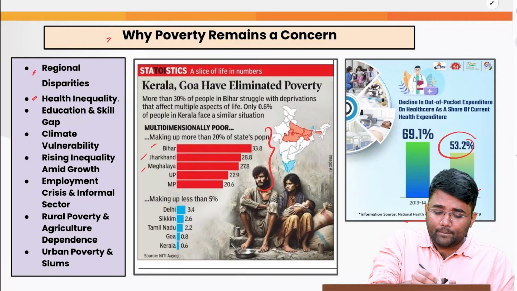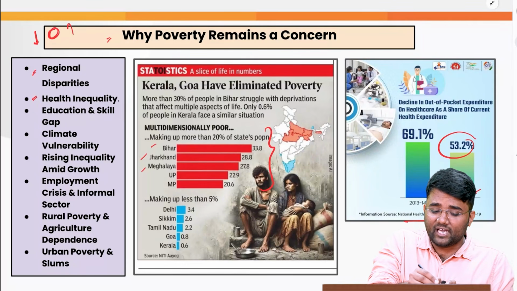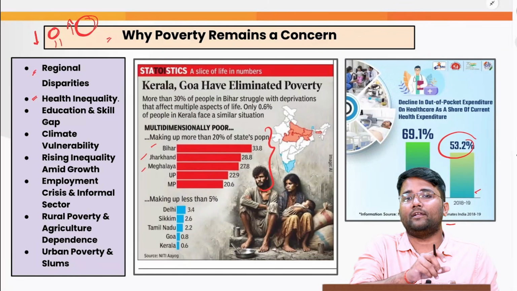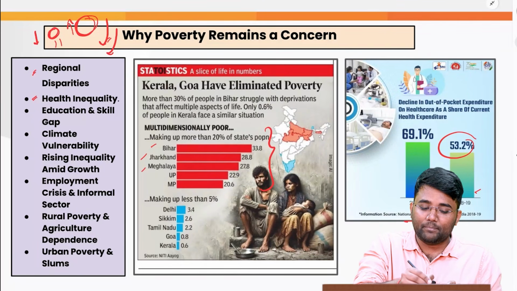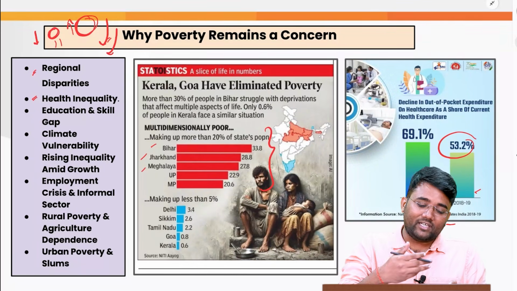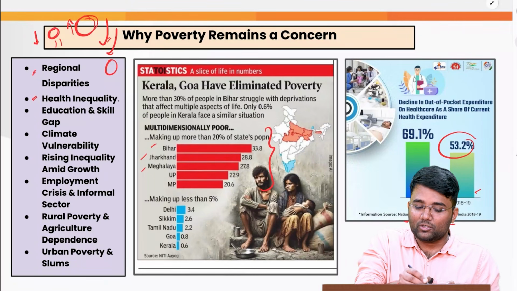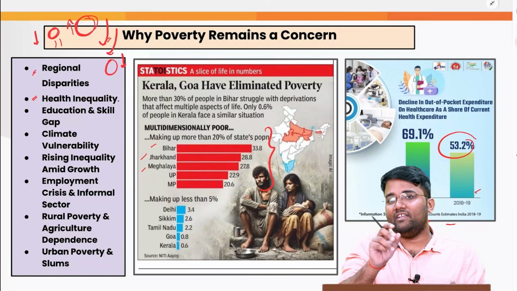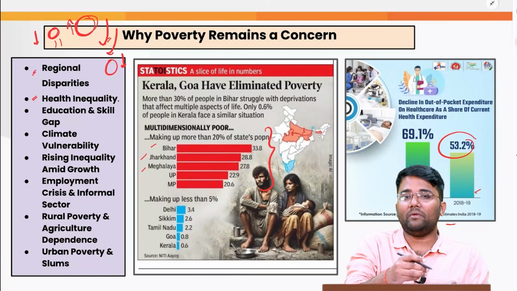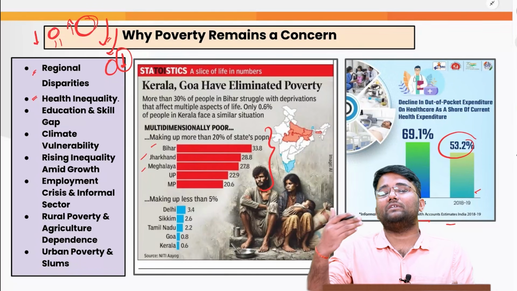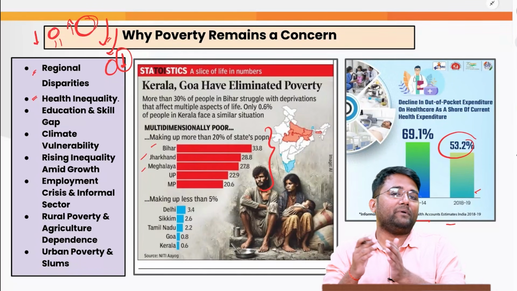So the persons already do not have proper money or have less income, and whenever they fall ill or need to fulfill certain health emergencies, that will take a toll on their pocket, and that may further push them into poverty. Let's try to understand this in another manner. If there was a person who was a construction worker, already getting a very low daily wage, and he suffers from any illness or sickness, his source of income will stop, and that will further lead to that person being pushed into poverty.